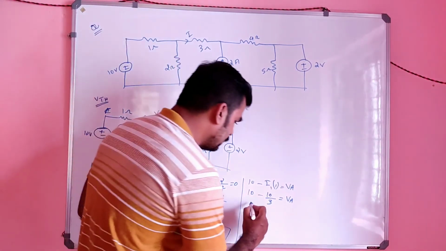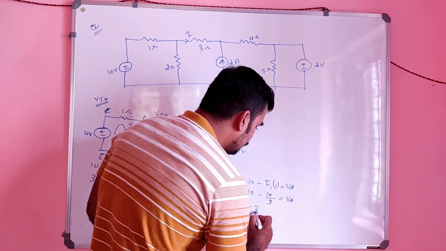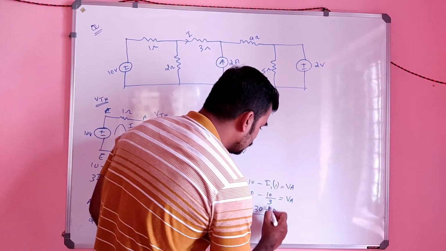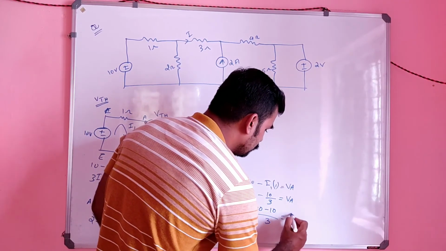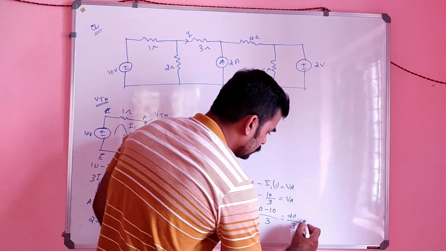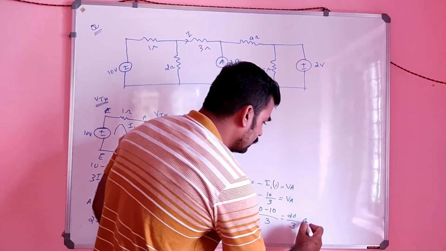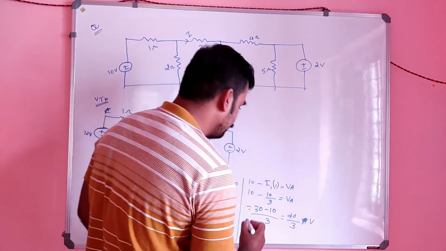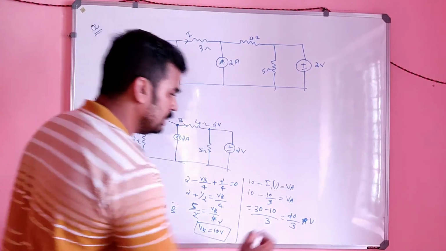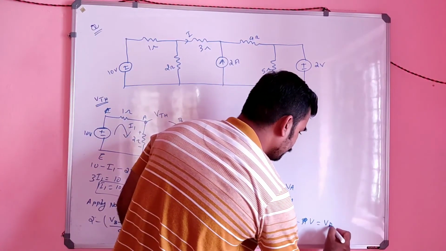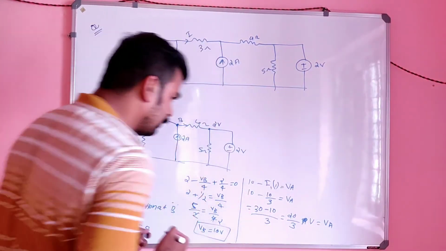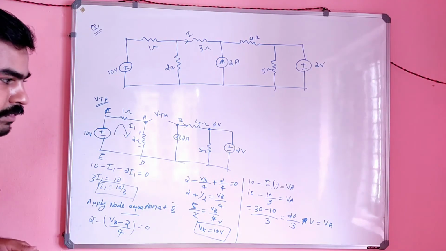So it will be simply 30 minus 10 by 3. So it will be 20 by 3 volt. That is equal to VA.